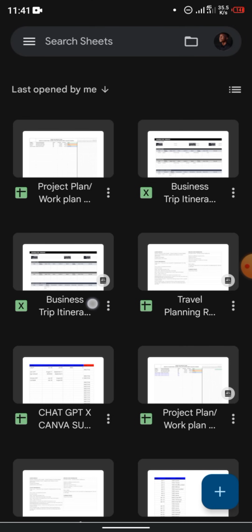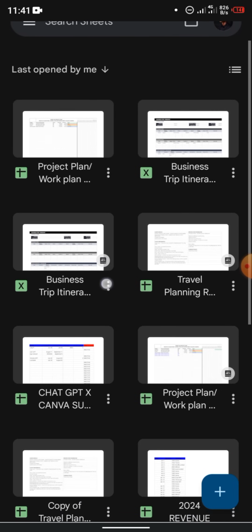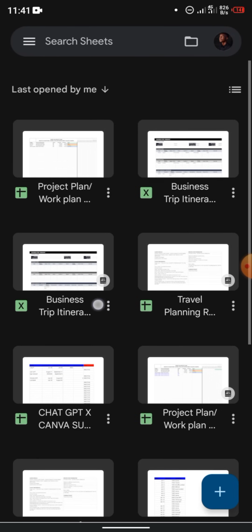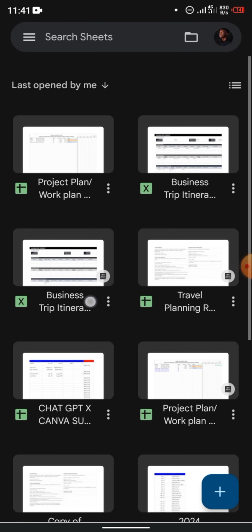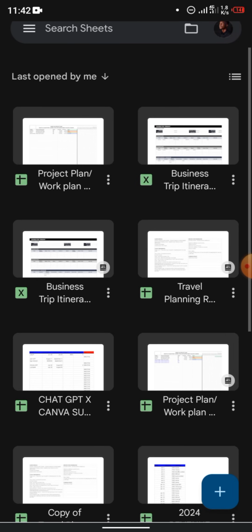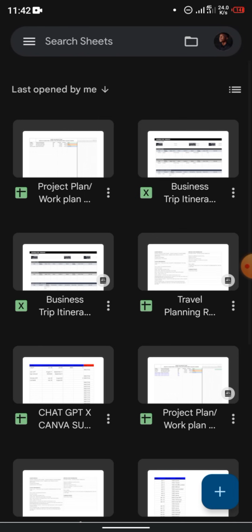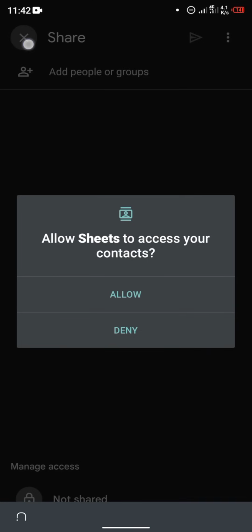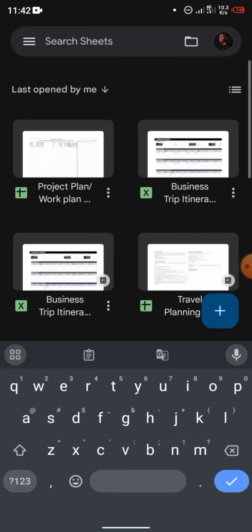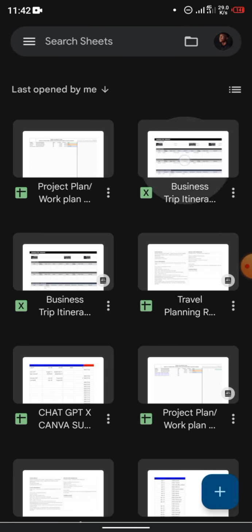Okay, so if you see this one here, look at this one. You can see that there are two business trip itinerary templates here. You can see this one has this kind of icon, this shared icon. This shows that it was shared. So this is the one that is viewed. You can't edit this one. But if you copied it already, you see it here. Your copy will be here. Okay, and you just need to tap on it and open it.